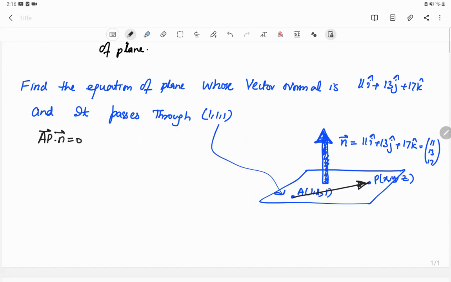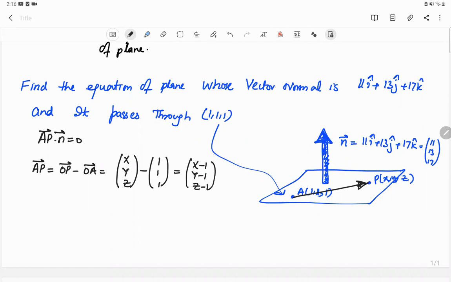Okay. Now we calculate AP. AP is OP minus OA. And OP is (x, y, z). OA is (1, 1, 1). And this is equal to (x minus 1, y minus 1, z minus 1). And the dot product of AP dot n is equal to 0. (x minus 1, y minus 1, z minus 1) dot (11, 13, 17) equals 0.